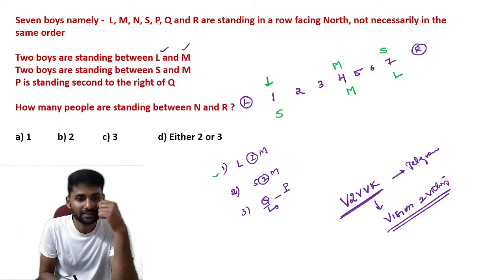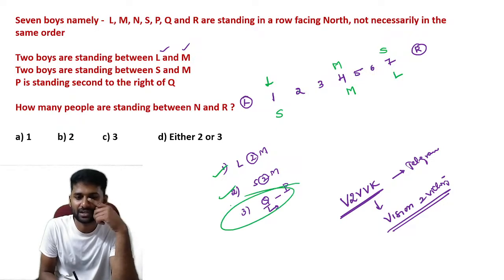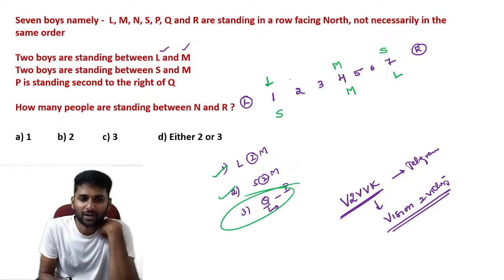So if you are done with the first 2 points, arrange the information related to Q. If you assume Q here, you have to fix P, that is not at all possible. That's why we conclude Q here, second right is P. And let's take Q here again, second right is P.